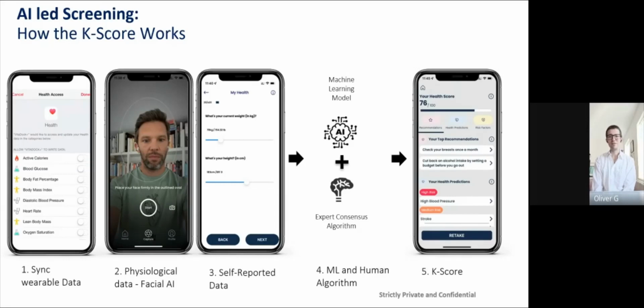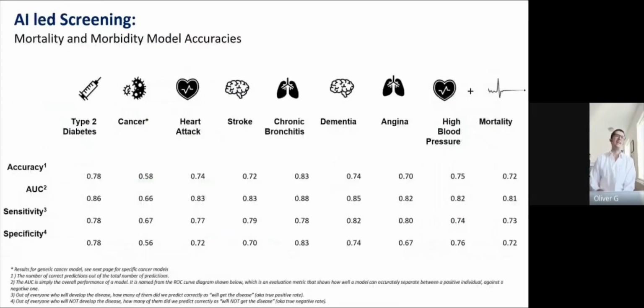Different models are available for different disease outcomes. Here you can see the sort of accuracies, sensitivities, and specificities that the models are currently delivering. As you can see, these numbers are comparable to the best available research evidence and are achievable with a simple questionnaire and some basic physiological data.